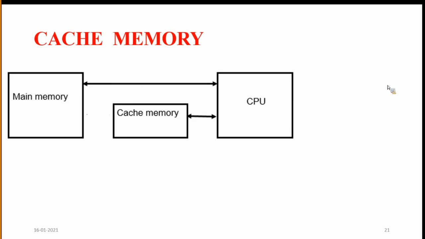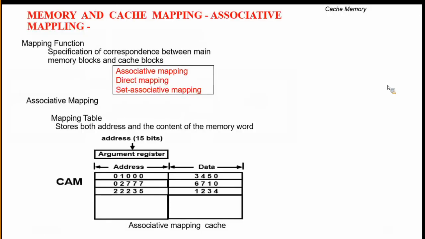If the word is not present in cache memory, then the corresponding word is transferred from main memory to cache memory. How will this transfer be done? That happens with the help of mapping.